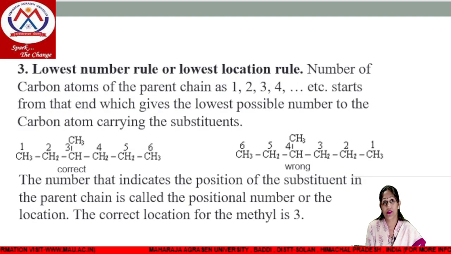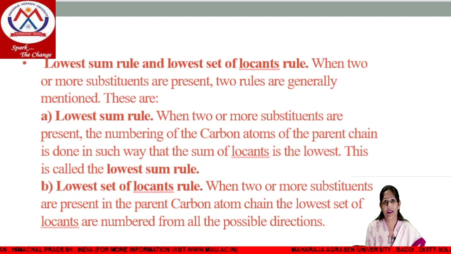Then next rule is the lowest number rule or lowest location rule. In this, we number the carbon atoms of the parent chain as 1, 2, 3, 4 etc., but we will start the numbering from that end of the chain which carries the substituents. It means we have to number the chain with substituents. Next is the lowest sum rule or lowest set of locants rule. If two or more substituents are present, then generally we follow two rules: first is the lowest sum rule, another is the lowest set of locants rule.